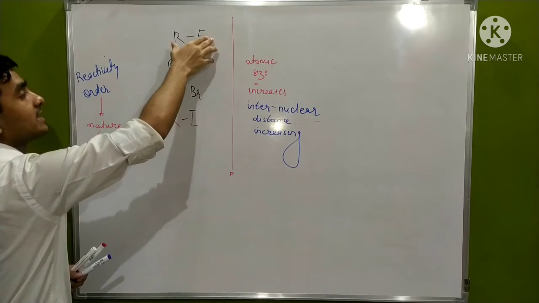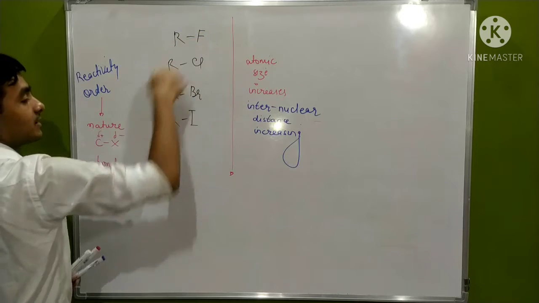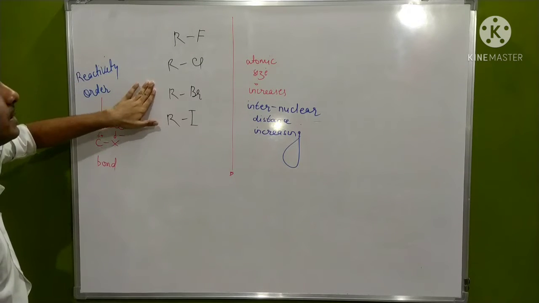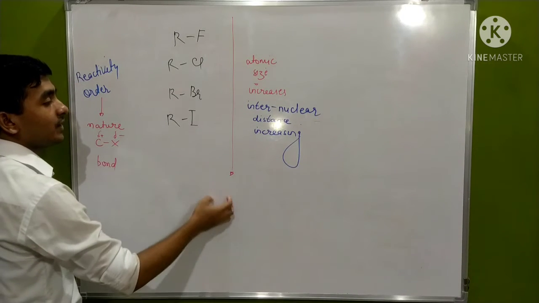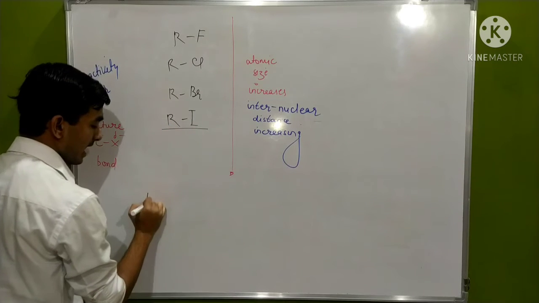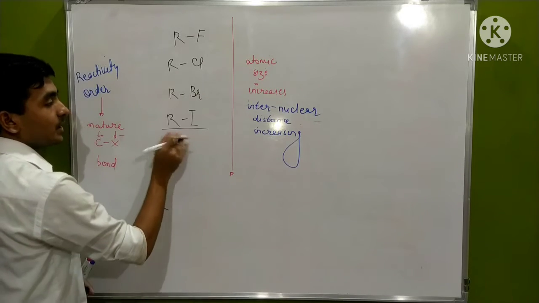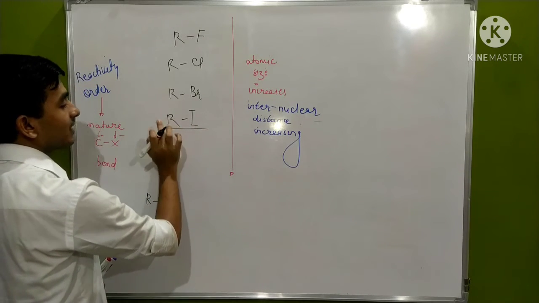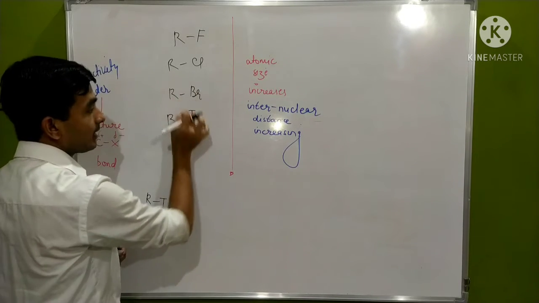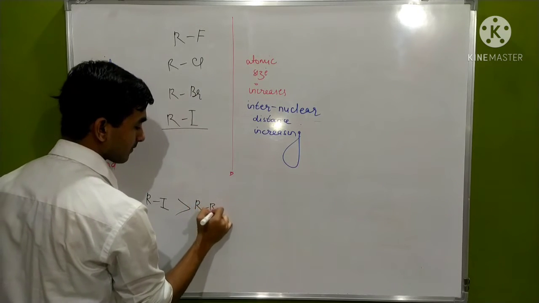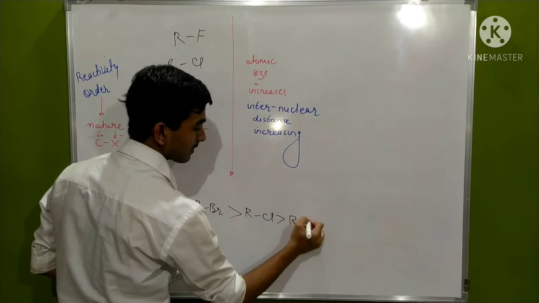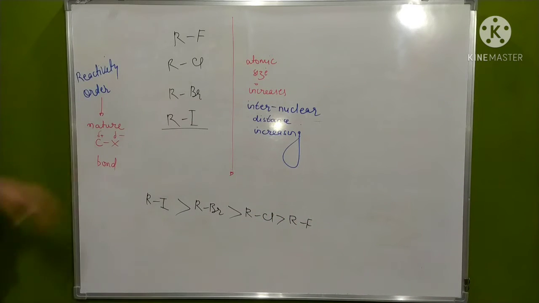Less separation means it is more electronegative. As the size goes on increasing, the size difference becomes more. The more the distance between them, the more will be the charge generation. So R-I, due to more distance between the halide atom and alkyl group, develops a more polar nature and is at the higher order. Then less than this lies this, then this, then this. What does this reactivity order tell?